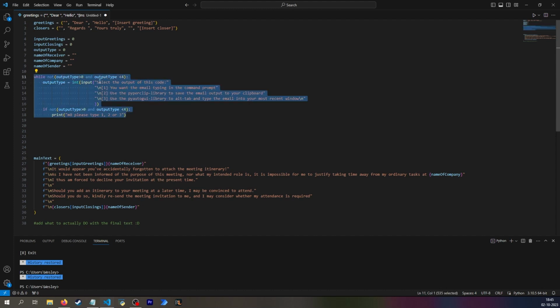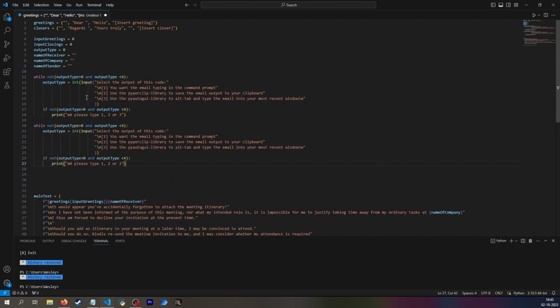And I actually want to do the same check for the closer, but here the trick is that I have 4 valid options. So I don't want it to go up to 4, I want it to go up to 5. And I can be even fancier and say that instead of hard coding the 5 in here, and likewise with 4, I could say that it should be less than the length of my list, and likewise length of list. And I just have to remember to say greetings in this here.